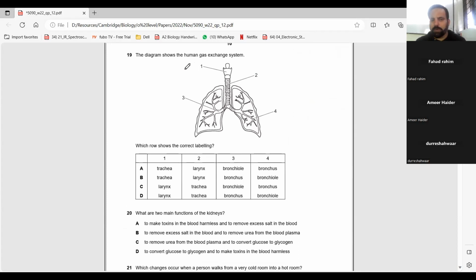Simply label what is one? Larynx, trachea, bronchus and bronchiole. Delta. Delta.